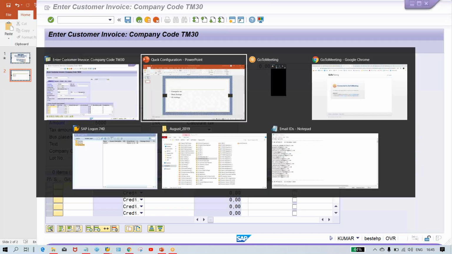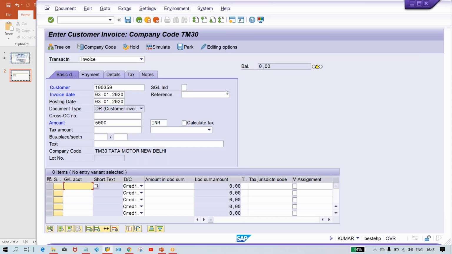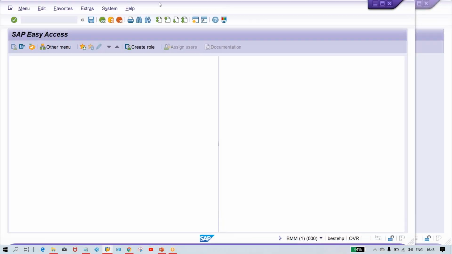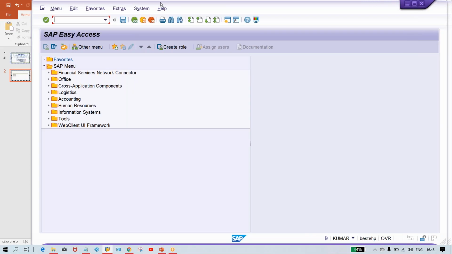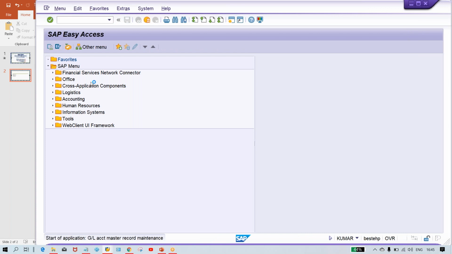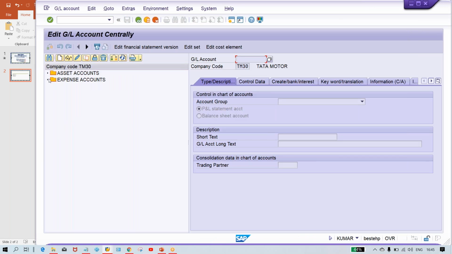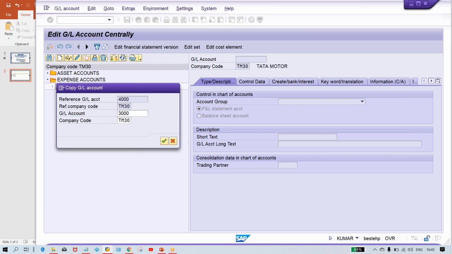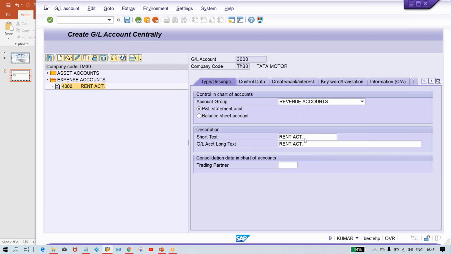Okay, one GL account also needs to be set up, guys: sales revenue. In that case, once again you go to FS00, click on the create button, or else just copy this expense GL rent, and we are going to make it 3000 because that is going to be created under the revenue account, the sales and revenue account, and the remaining settings will be the same.